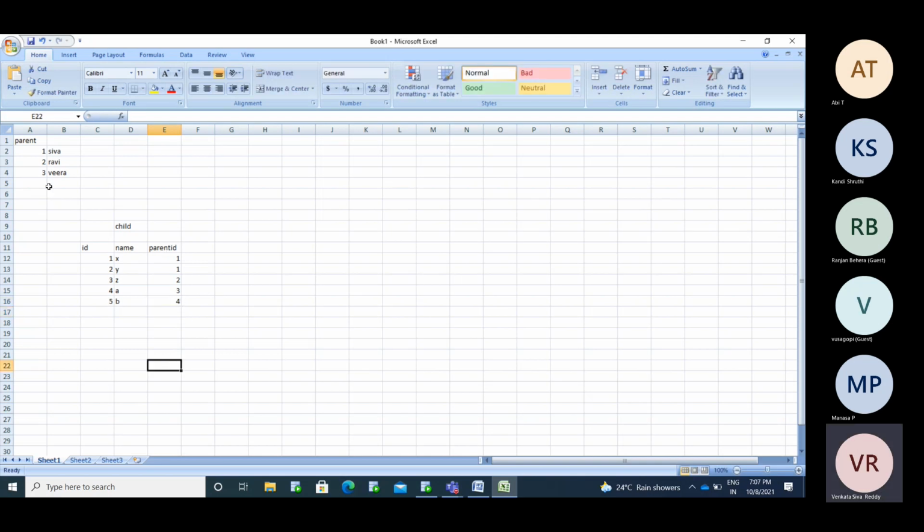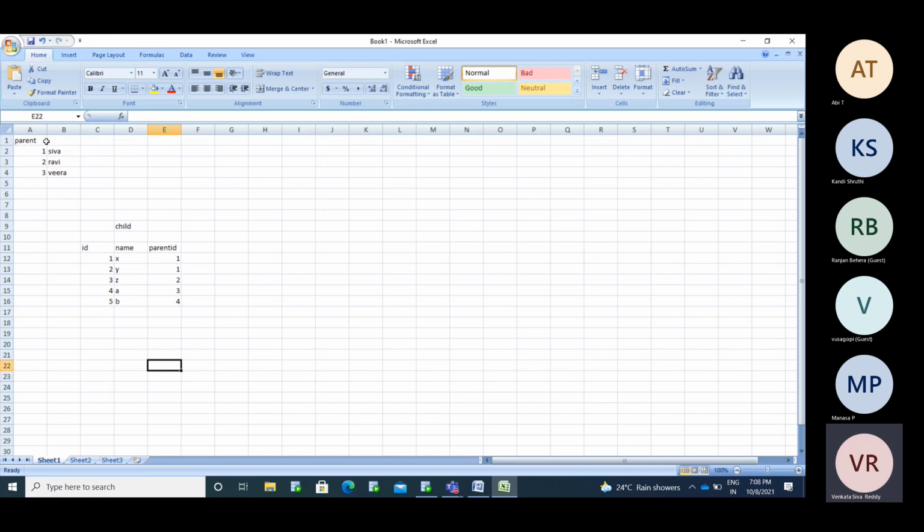Okay, so while inserting the data into the child table, if you want to take the reference of this table, here you have the unique record for Shiva. Here you are taking only X and Y, you have the two children. These people are taking parent ID as 1, 1.